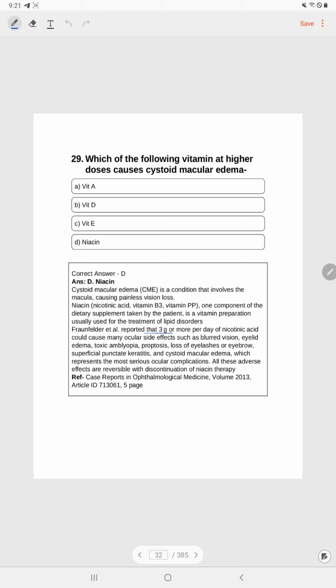Fraunfelder et al. reported that 3 grams or more per day of nicotinic acid could cause many ocular side effects such as blurred vision, eyelid edema, toxic amblyopia, proptosis, loss of eyelashes or eyebrows, superficial punctate keratitis, and cystoid macular edema, which represents the most serious ocular complication of it. All these adverse effects are reversible with discontinuation of niacin therapy.